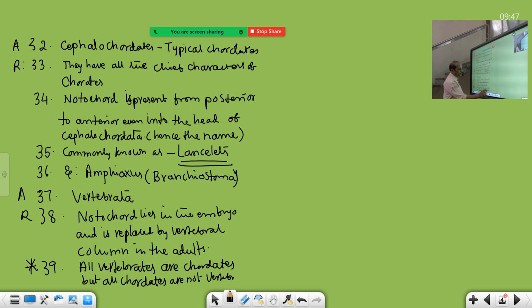So this most important slogan is there. Just like all enzymes are proteins, but all proteins are not enzymes. All locomotions are movements, but all movements are not locomotions. There are so many statements like that. So here all vertebrates are chordates, but all chordates are not vertebrates. So this is the point in the Vertebrata subphylum.